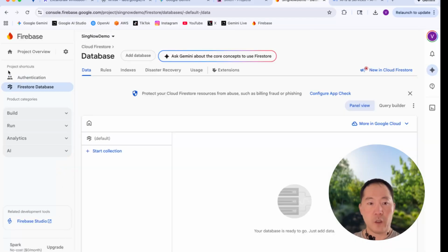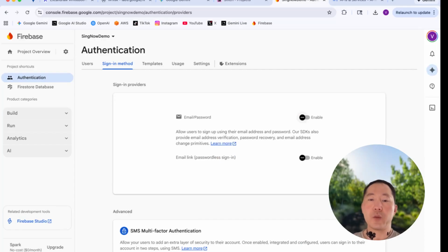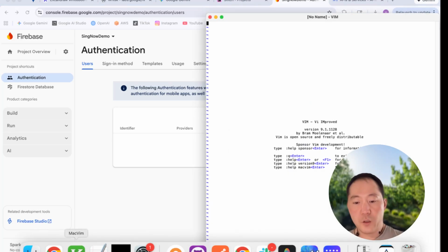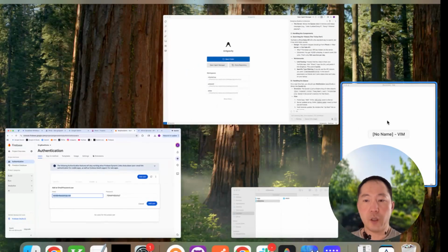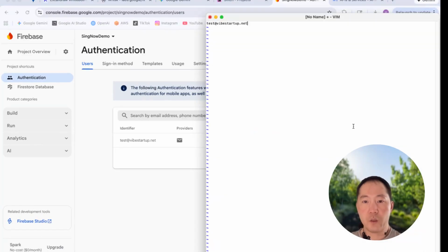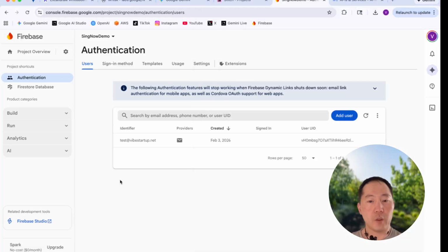That's fine. Authenticate. Let's get started. We'll use email password, enable, save users. Let's create a test user. We have a user. We're going to use this user to test the system after it gets built. Okay, so we have a database and we have a user.